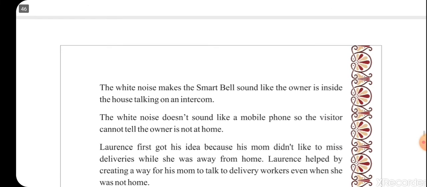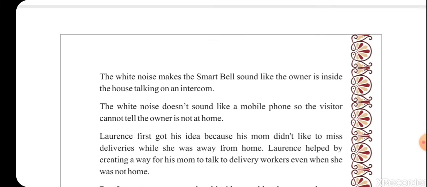Now this white noise makes the smart bell sound like the owner is inside the house talking on an intercom. White noise is a form of signal creation in terms of physics, but over here they are saying that the white noise makes a person understand that the owner inside the house is talking to someone on an intercom. So the white noise gives this signal to the person who is ringing the smart bell.